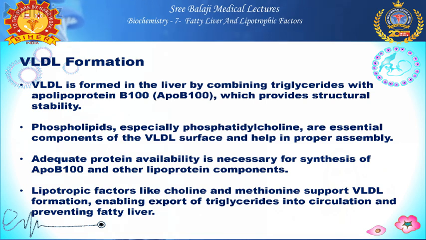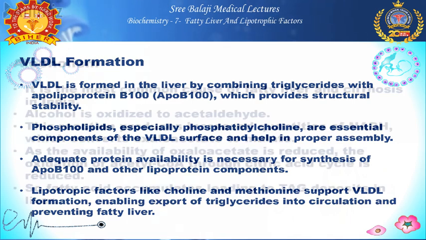So malnutrition is a common cause which leads to decreased synthesis of ApoB100. Here the lipotropic factors come into the picture. They are very important for production of this VLDL. Lipotropic factors like choline and methionine support VLDL formation, enabling export of TGL into circulation and preventing fatty liver.